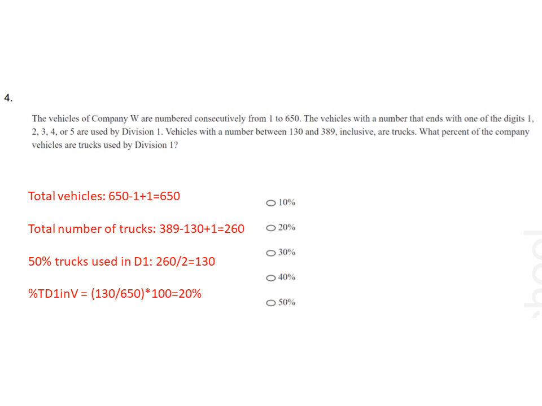So the percent of the company vehicles that are trucks used by Division 1 can be found out by taking the ratio between 130 and total number of vehicles, that is 650, and multiply it by 100 to take out the percentage. So we get the answer, that is 20%.